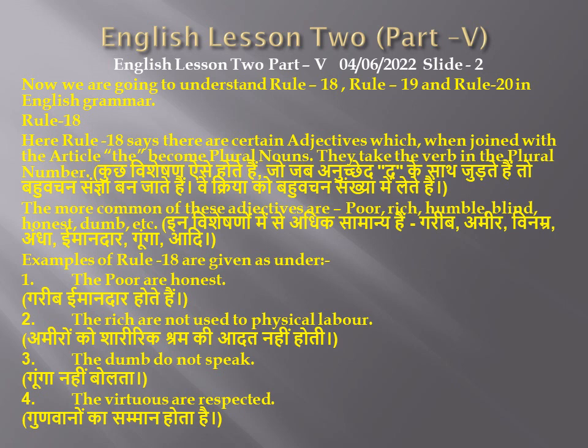Now friends, coming to today's session in English lesson 2 part 5. Now we are going to understand rule 18, rule 19 and rule 20 in English grammar. First the rule 18. Here the rule 18 says there are certain adjectives which when joined with the article 'the' become plural nouns. They take the verb in plural number.